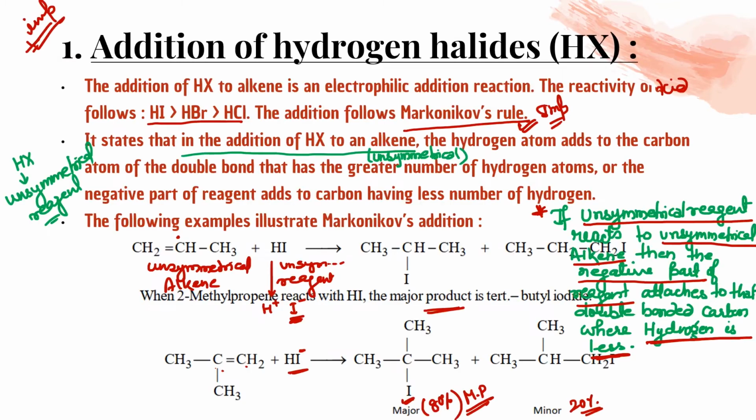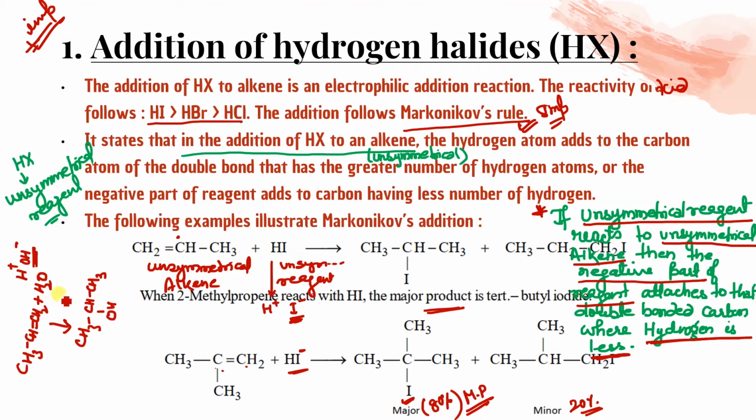Now anti-Markovnikov. Before anti-Markovnikov addition, let me explain one more equation. Suppose in this equation I am giving you CH3 single bond CH double bond CH2 and here H2O. Can you tell me what will be the product? Again, this is an unsymmetrical reagent, isn't it? So this is going to break into H plus and OH minus. So what is the negative part? This one. Where will it attach? Where the hydrogen is less. That means this is going to give you 2-propanol. Yes or no? Is it clear, बच्चे?